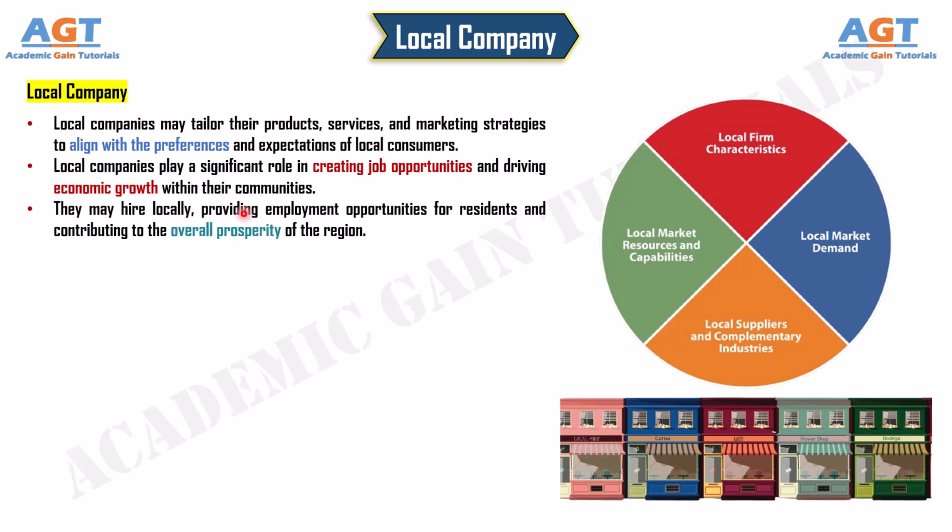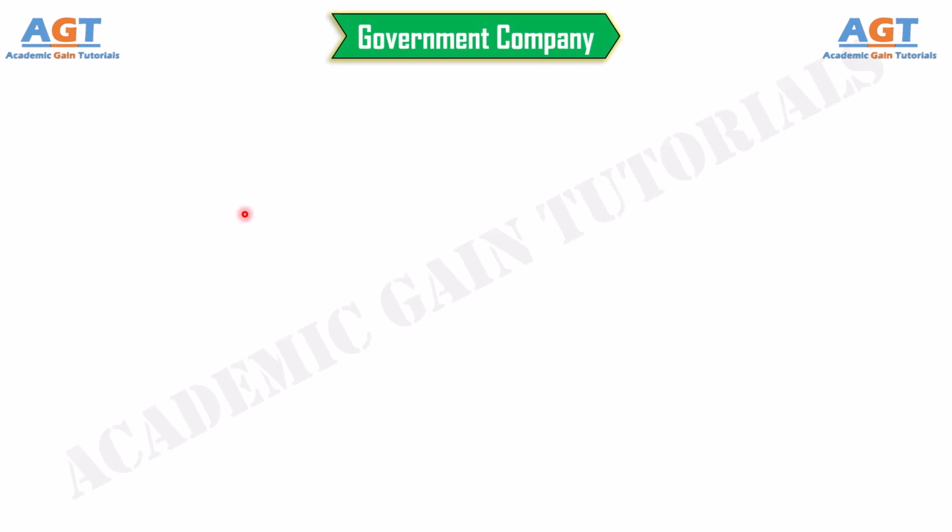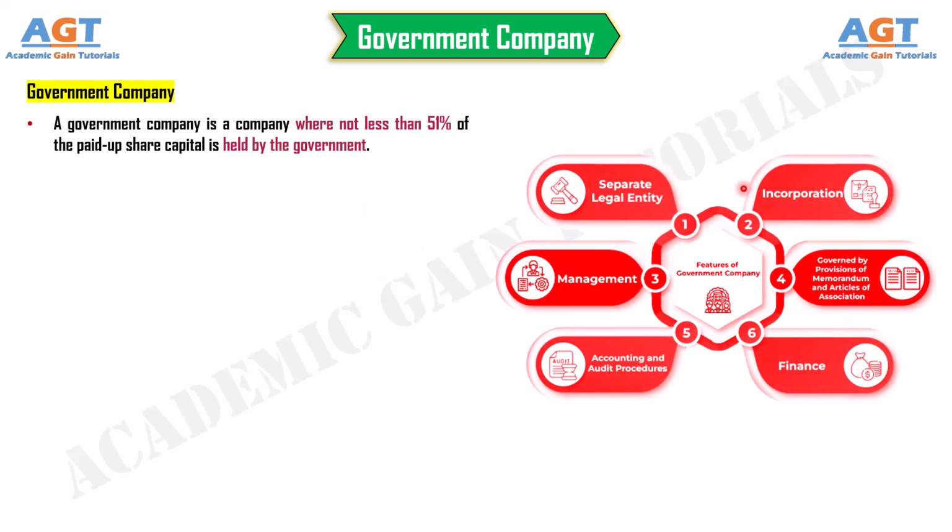And based on miscellaneous other criteria, companies can be classified into government company, subsidiary and holding company, one-man company, partnership, cooperative society, joint venture company. Number 1. Government company. A government company is a company where not less than 51% of the paid-up share capital is held by the government.